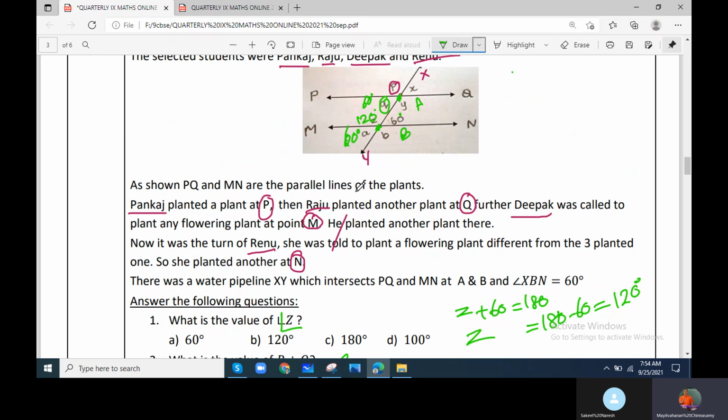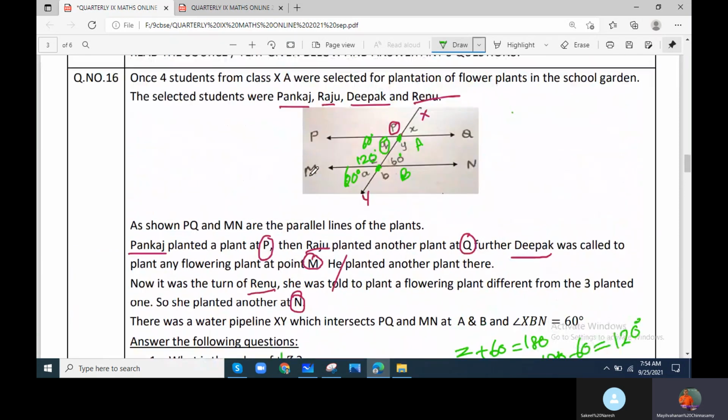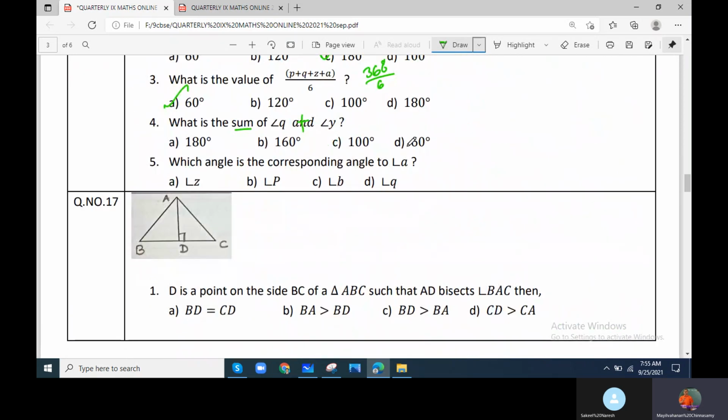So Q plus Z is 180 degrees. But they did not ask Z, they asked Y. Q plus Y. So Q is 60, Y is 120 degrees. Alternate angles are equal. This is 120, so this is also 120. So 120 plus 60, Q plus Y is 180.